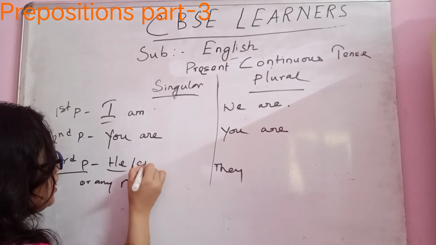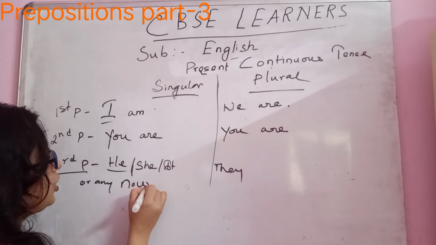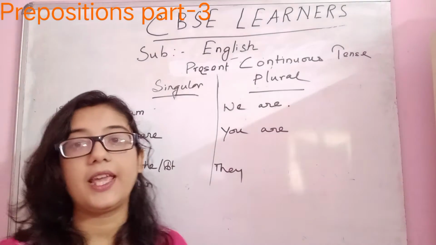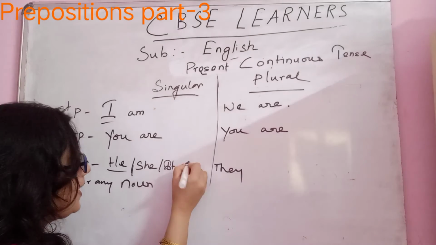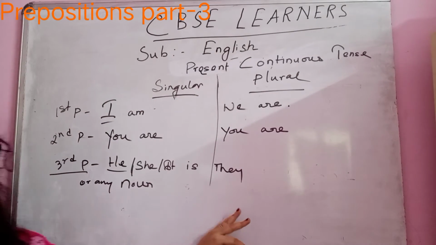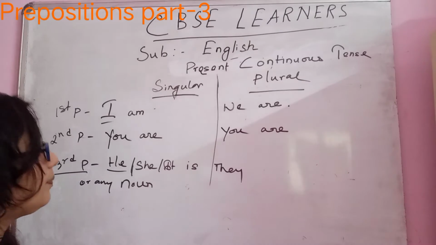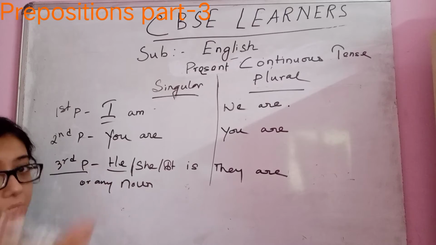He, she, or it. This is the twisted part. Third person, in case of third person singular number, you have to use is. Okay. This is the helping verb. The main verb comes after. So these are the helping verbs you need to use.